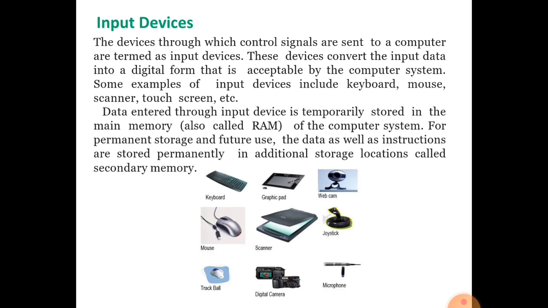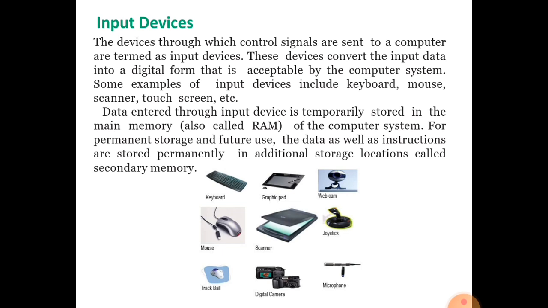Some examples of input devices: keyboard, mouse, scanner, joystick, light pen, VCR, MICR, OCR, and so many more. The data and instruction entered by the input device is in the form of digital signal, because our computer system understands and processes only digital data, because we are using a digital computer now.